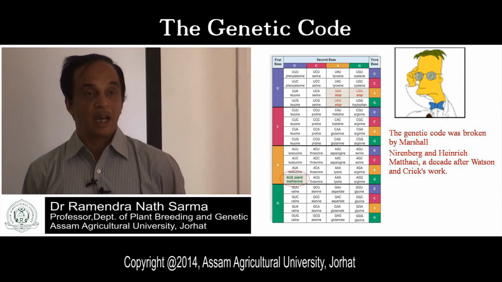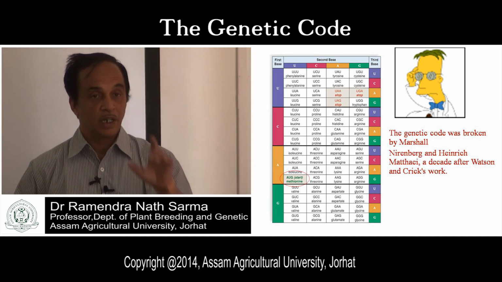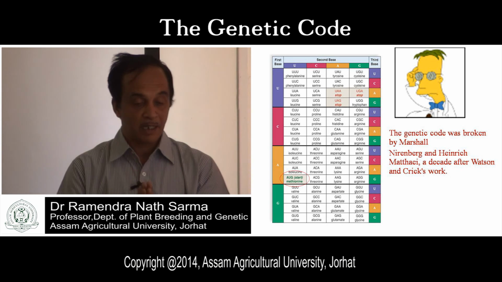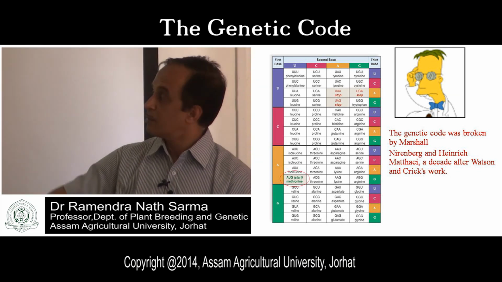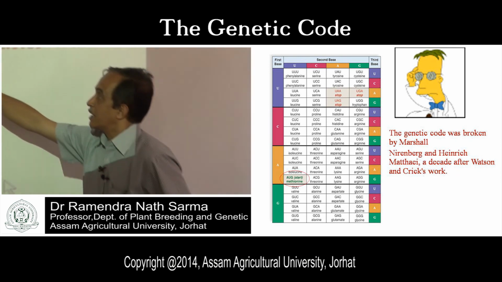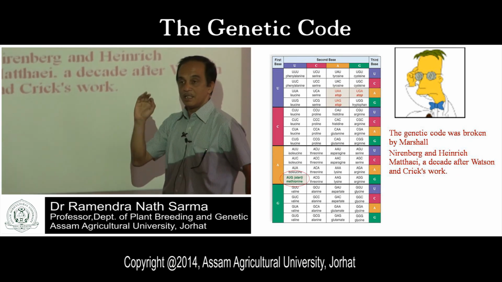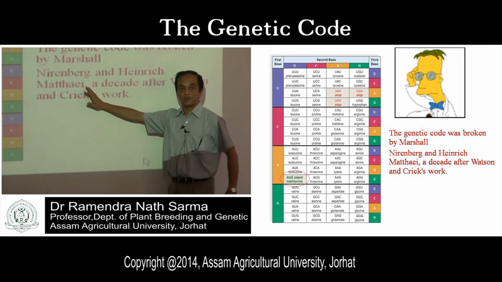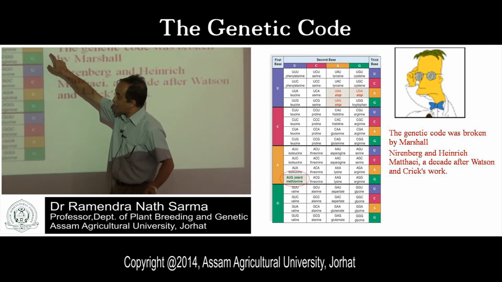So look at that. When the genetic code was deciphered, by Nirenberg, Mathai, Watson and Crick, all of it was done by scientists like Nirenberg and Mathai. They did chemical experiments, and through these experiments they finally produced the code.